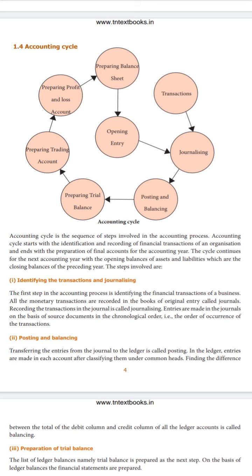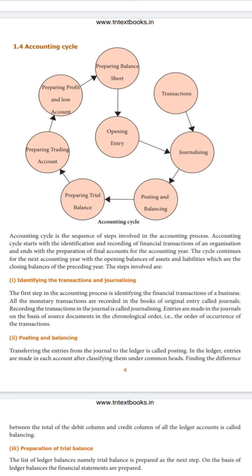Entries are made in the books of original entry, or we call them journals. Journal entries are made in chronological order, which is date wise. Say, for example, if your family has 55,000 on 1st of August, you might be paying the electricity bill on maybe 3rd of August. Again, on 5th of August tuition fees have been paid, and on 7th of August EMI has been paid. So according to the date you have to enter your journal entries, right?